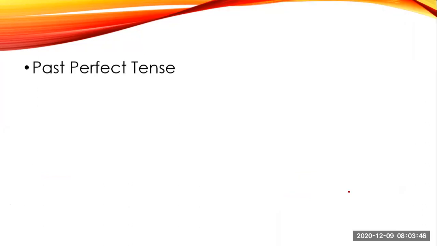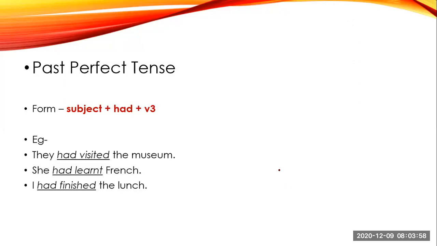Next is your past perfect tense. Now what is past perfect tense? It means the action which started in the past and is already completed over there. The form is had plus V3. It means you will have only one auxiliary verb over here, that is had, and you will have the third form of the main verb. Third form means the ed form. So we have examples over here.